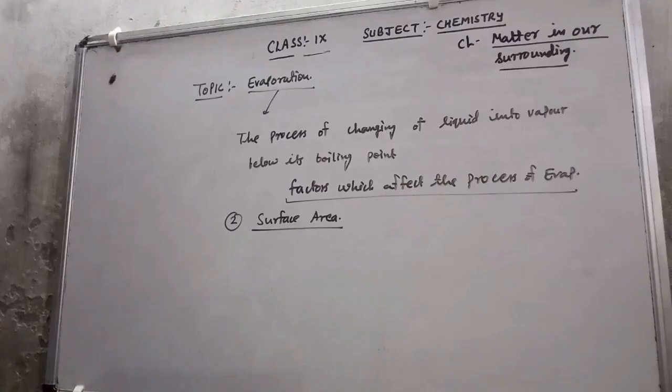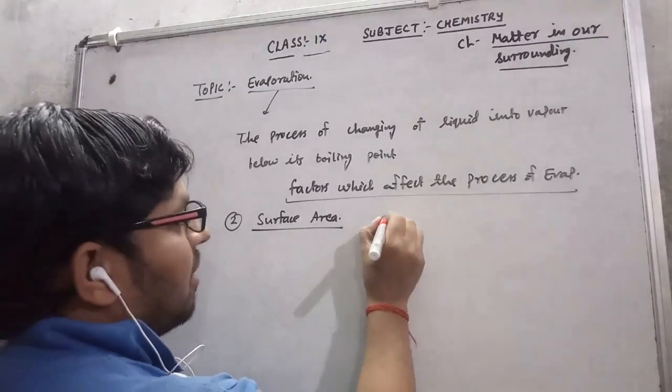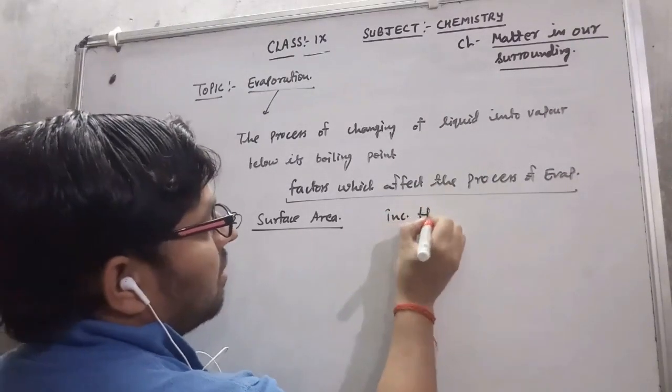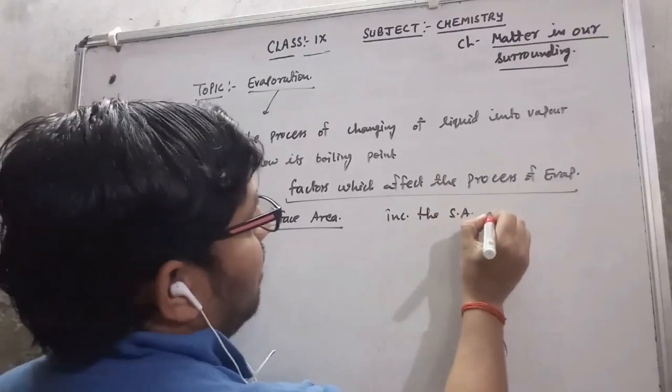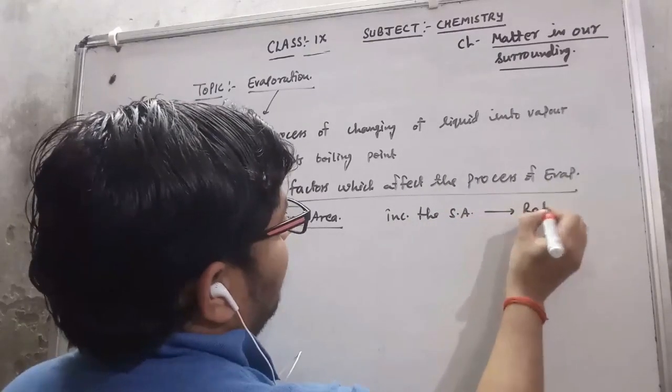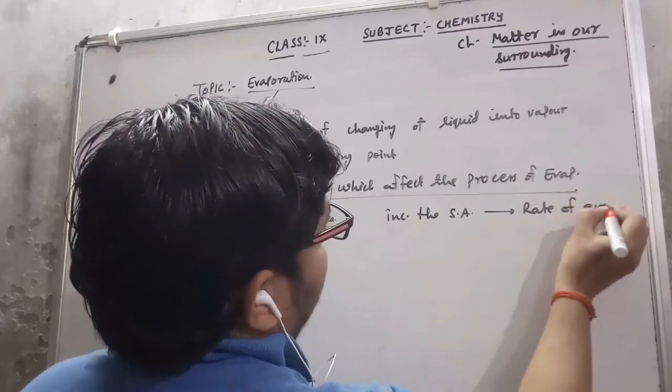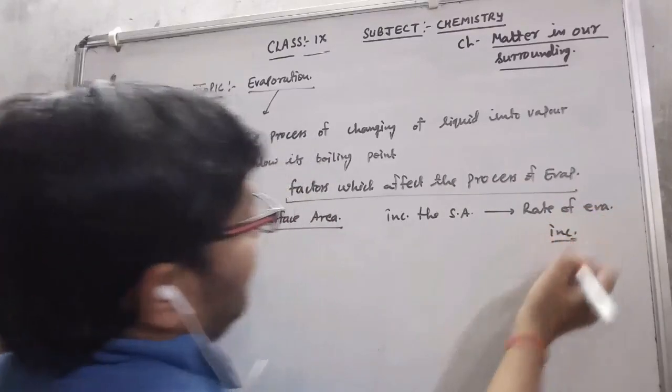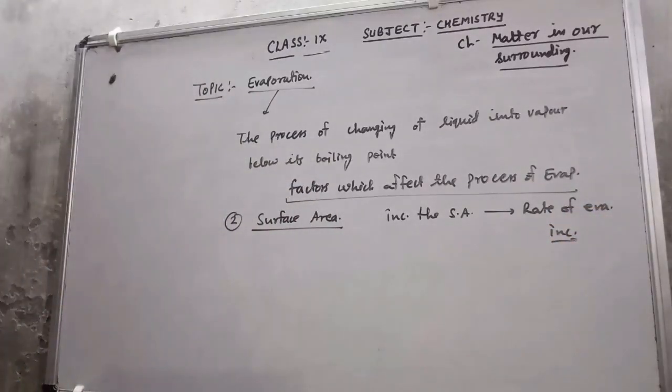Very simple: by increasing the surface area, the rate of evaporation increases. How this happens, I can explain with one example.